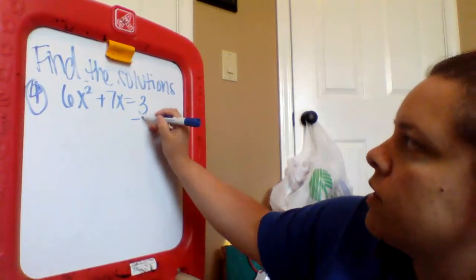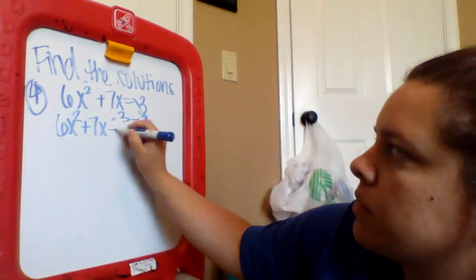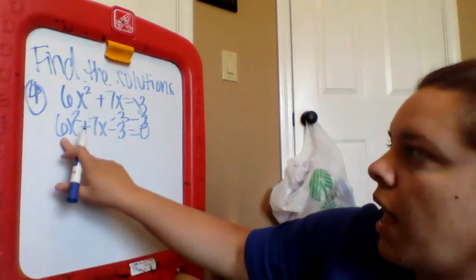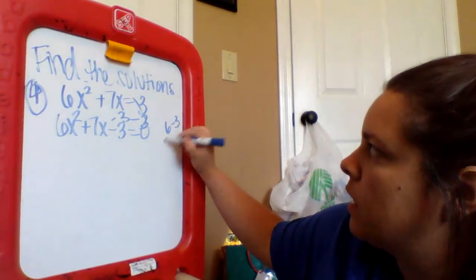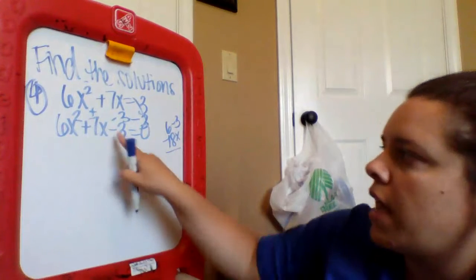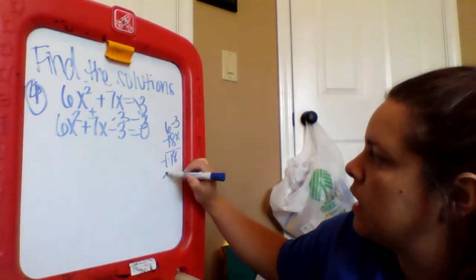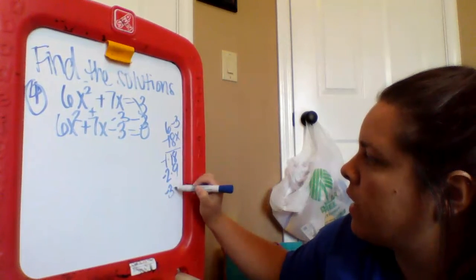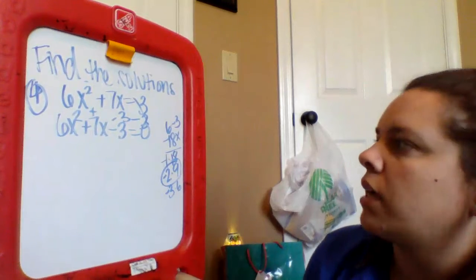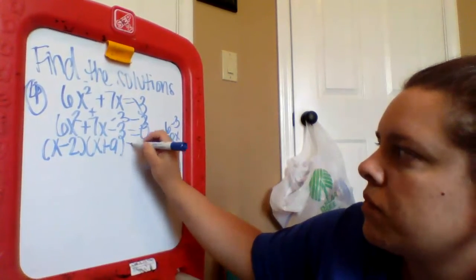Alright, so you should have subtracted the 3. So 6x squared plus 7x minus 3 equals 0. And then factor, step 2. So slide. So 6 times negative 3 is negative 18. So I'm multiplying to negative 18 but adding to 7. And they're different signs. So it's either negative 1 and 18, negative 2 and 9, negative 3 and 6. The one that added to 7 was negative 2 and 9. So x minus 2 and x plus 9.